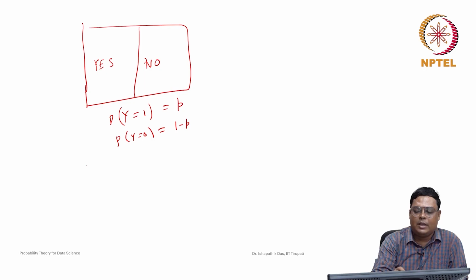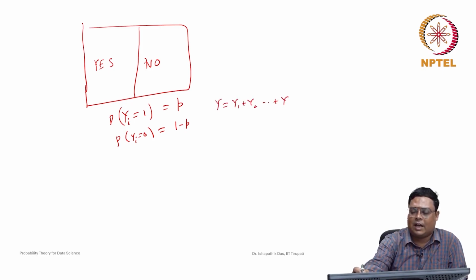So that's why I just wanted to make it Yi. Whenever the ith time you are repeating the experiment, each time it is a Bernoulli random variable, and Y will be how many times yes comes.